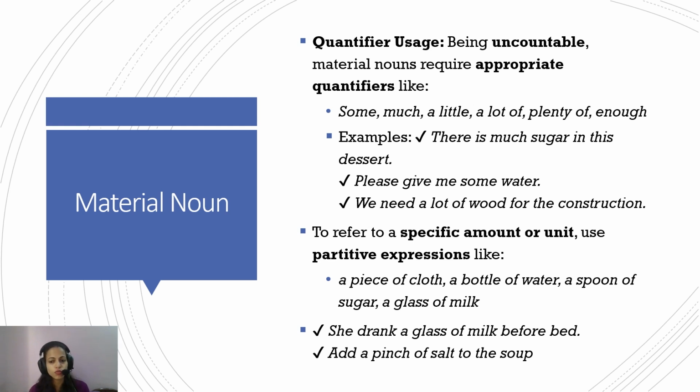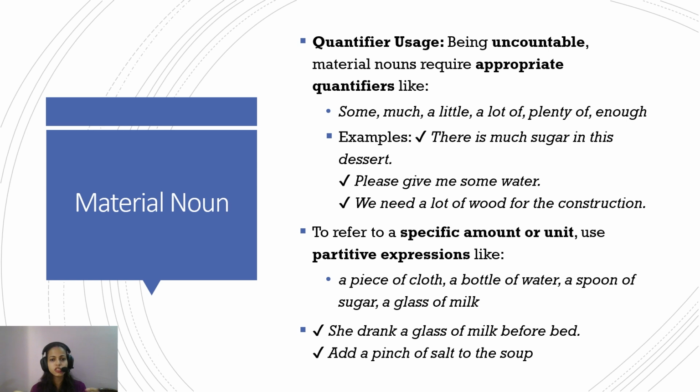We need a lot of wood for the construction. We need many woods for the construction is wrong. And to refer to a specific amount or unit, for an uncountable noun, we have understood that we have to take out a part of it: a piece of cloth, a bottle of water, a spoon of sugar, a glass of milk.